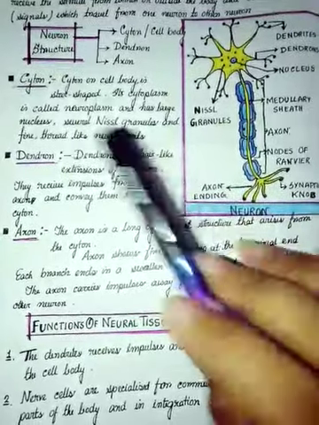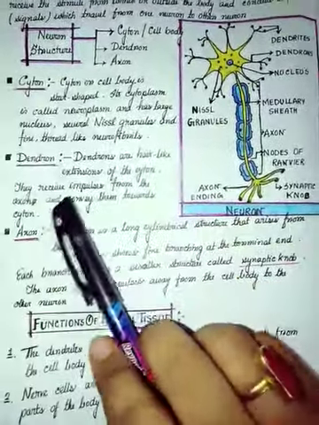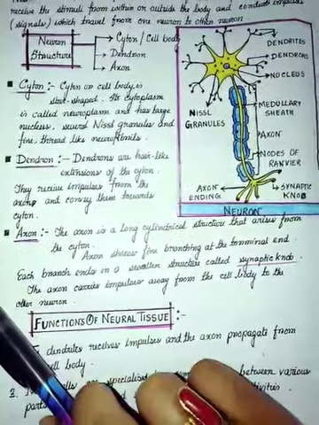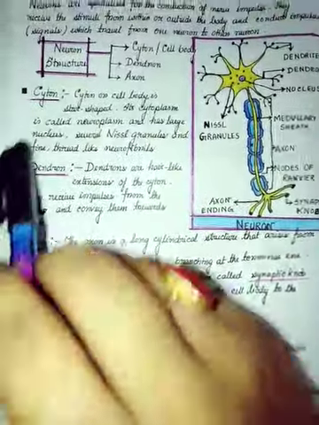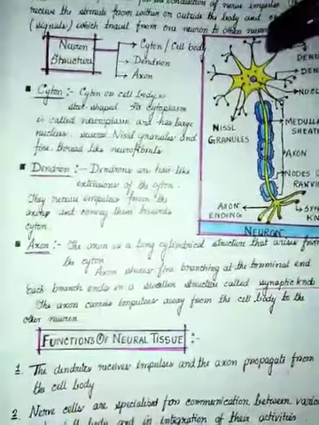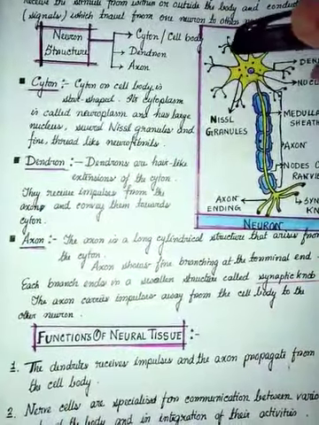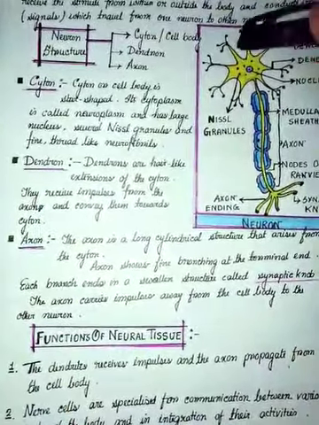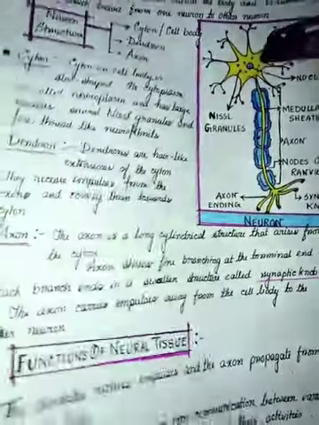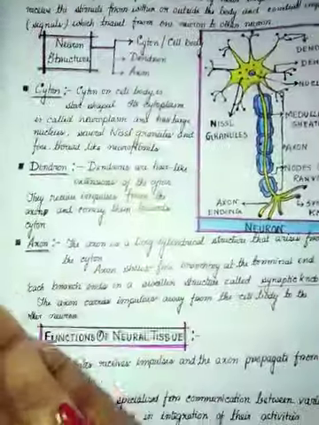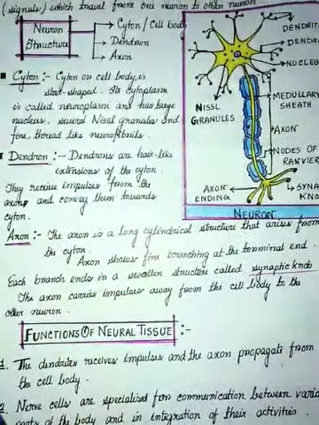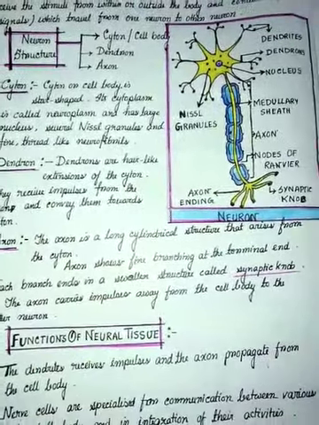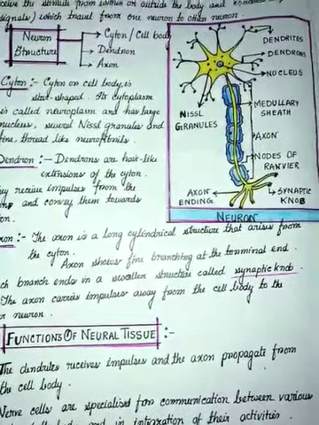Now what is dendron? Dendrons are hair-like structures or extensions of the cyton. They receive impulses from the axon and convey them towards the cyton. From this star-shaped cyton, these small extensions are arising, these are the dendrons, and they receive impulses from the axon.